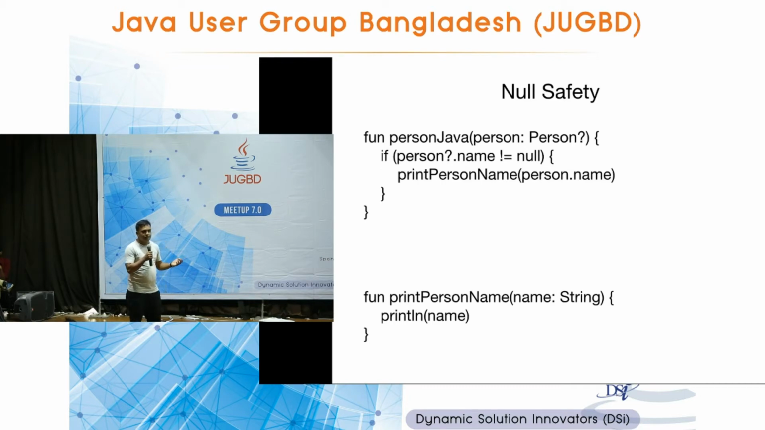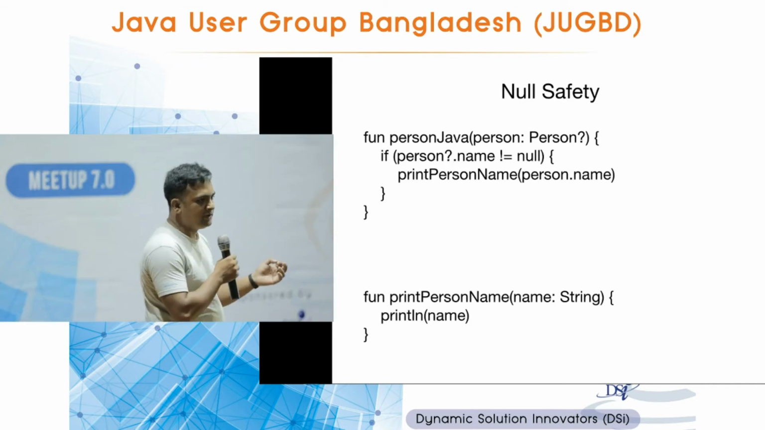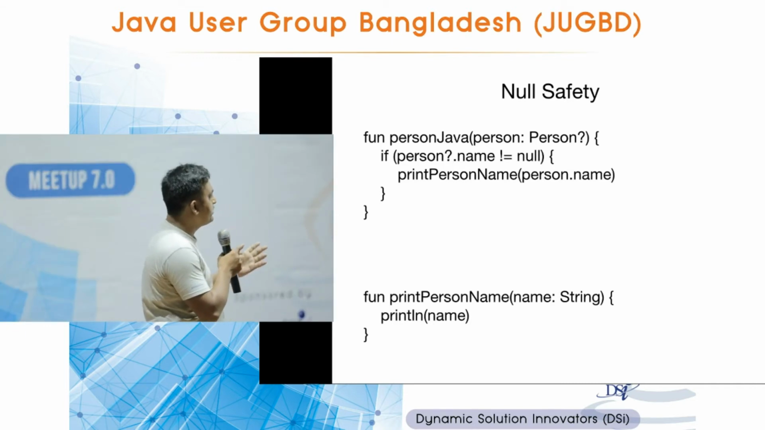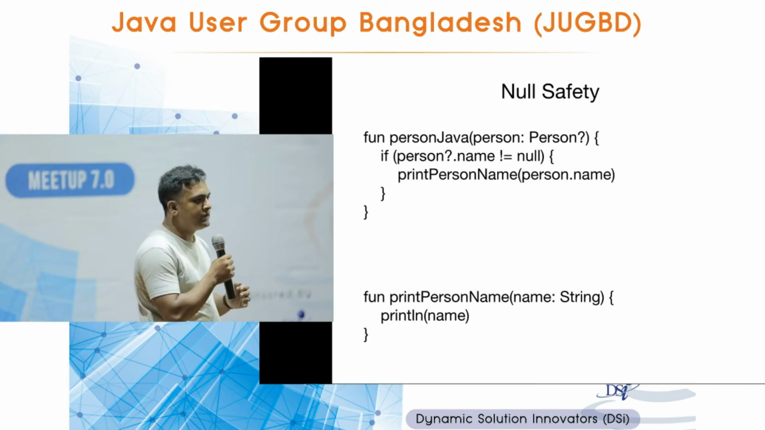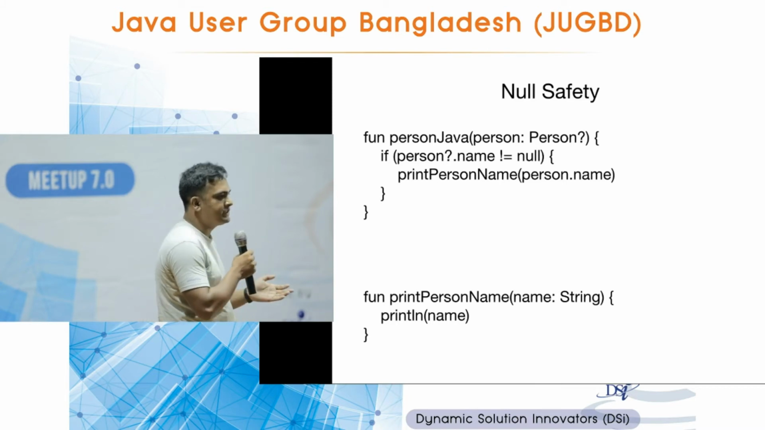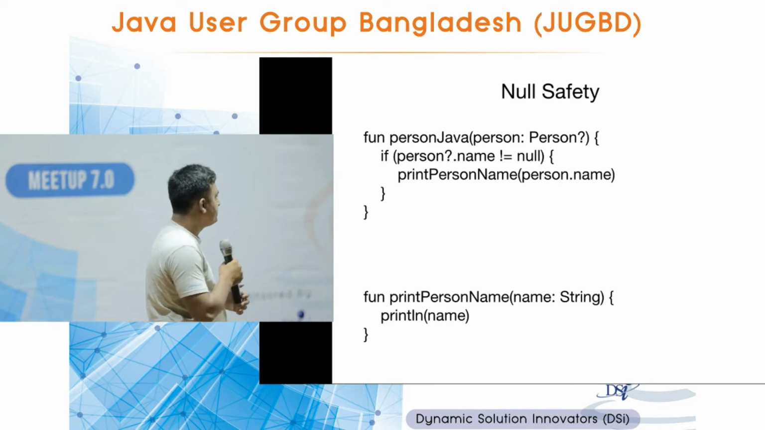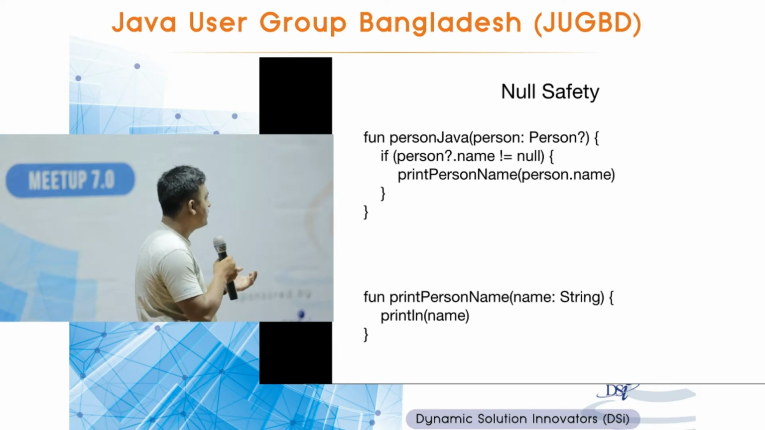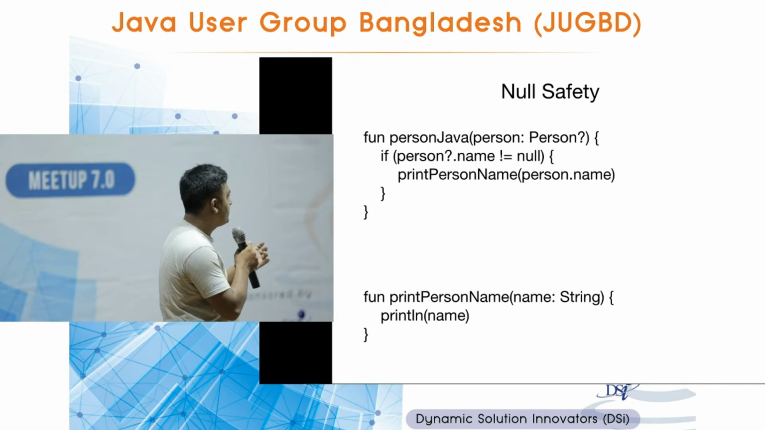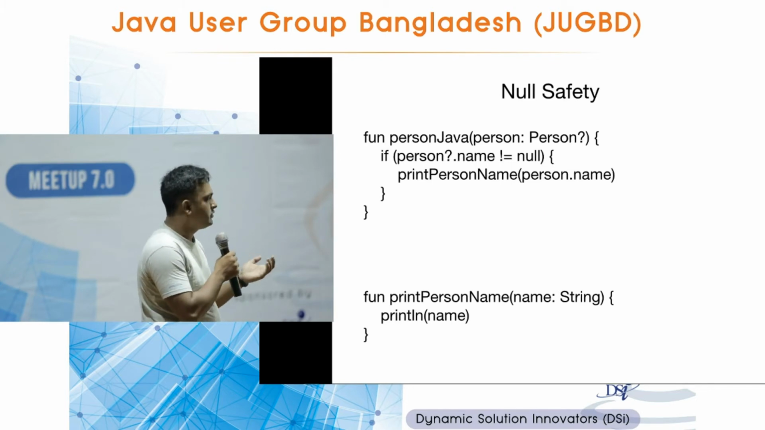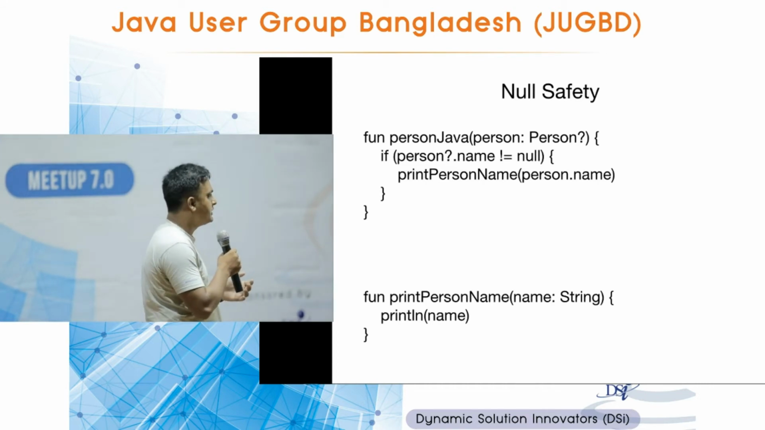Since Kotlin is fully interoperable with Java, Kotlin solves it by adding a question mark. When you put a question mark after the type, you are saying to the compiler that this value is going to accept null values. Now you can check properties of this person using, again, if person?.name not equal to null, you can check it like this to see if name is null or not.